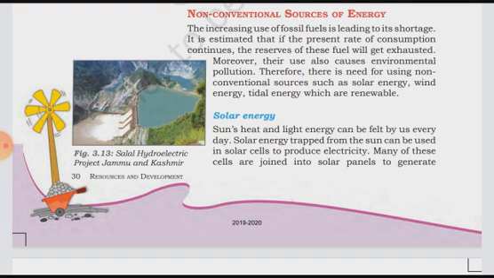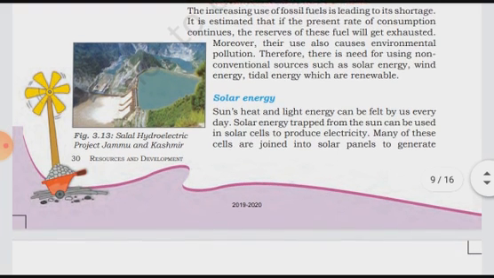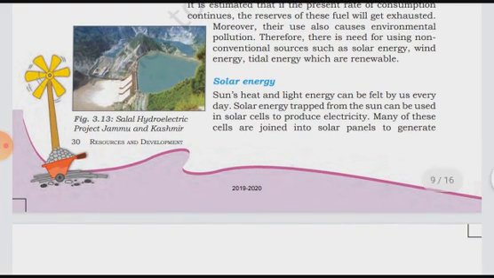Therefore, there is a need for using non-conventional sources of energy such as solar, wind, and tidal, which are renewable. That is why these power resources, which can be renewed and do not harm the environment, are being used nowadays: solar energy, wind energy, tidal energy, etc.